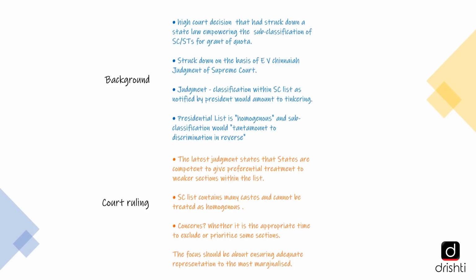So let's try to summarize what has happened so far. Now, the background, again: the Punjab and Haryana High Court had decided to strike down a law raised by the Punjab government empowering the sub-classification of SCs or STs for the grant of quota. The High Court had struck down this law on the basis of the EV Chinnaya judgment of the Supreme Court.